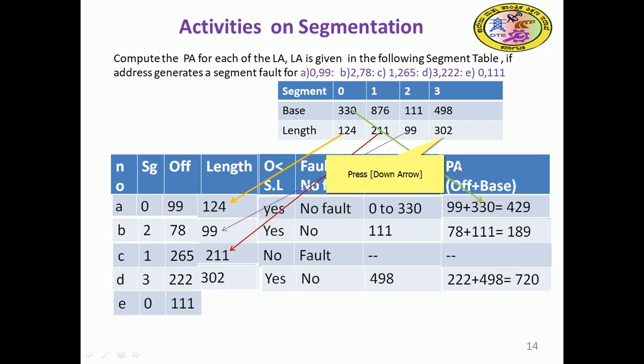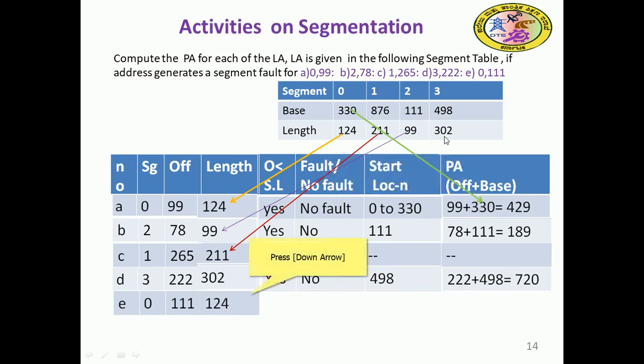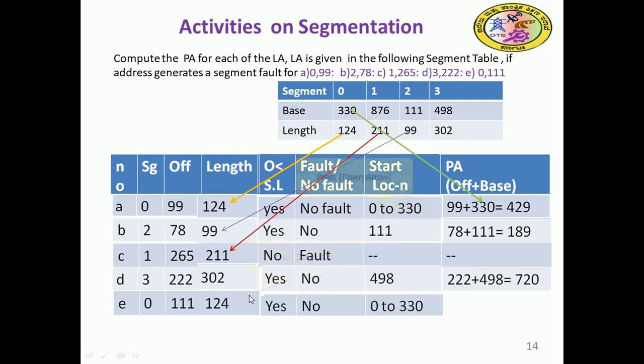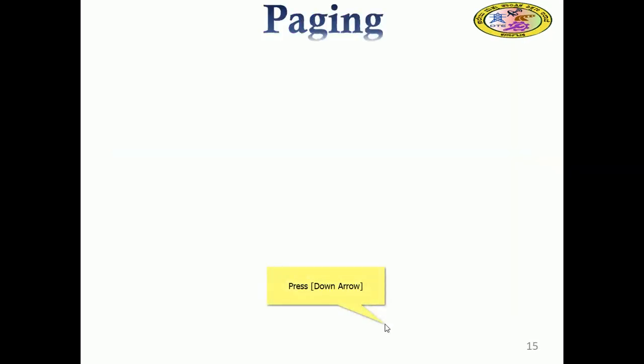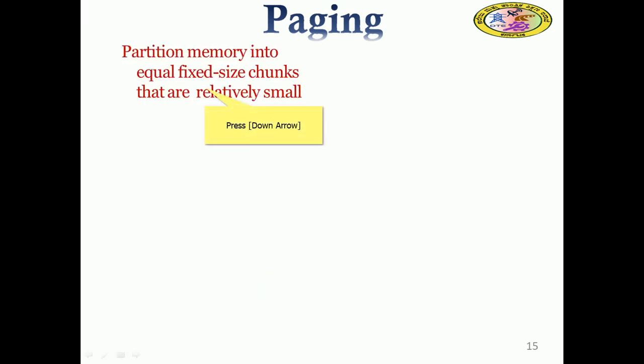So we can have this length will be 302. What is segment 0? Segment 0 is 124. So 111 is less than 124, there is no fault. So we can accommodate the 0 to 333 there. So we can have that physical address: 111 plus 330 is equal to 441. So that is a physical address. From this activity we are able to understand more detail about segmentation.